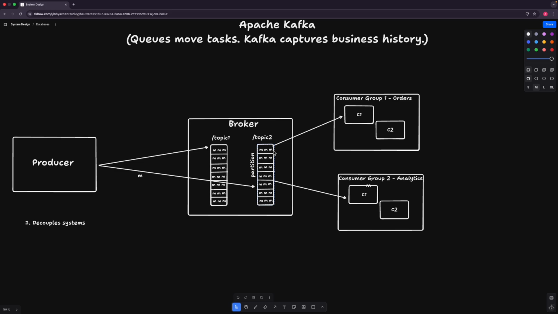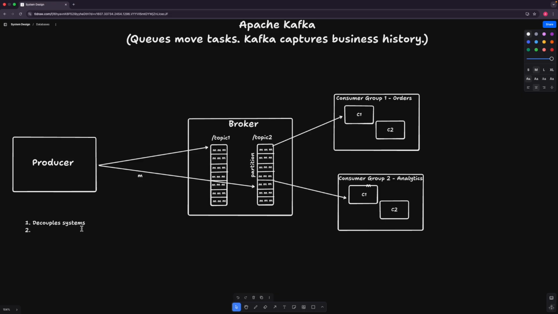That basically decouples the whole system. So next day, if we want any other service to be added, like let's say a notification service also wants to consume the order message, we can simply add it separately, and that will not disturb the existing services. This is how Apache Kafka helps in decoupling the systems. That's the first major advantage of Kafka.